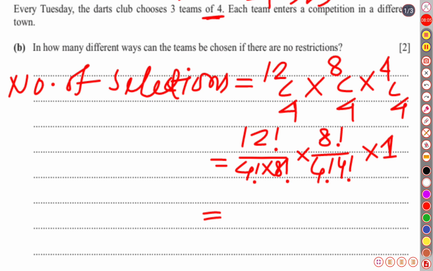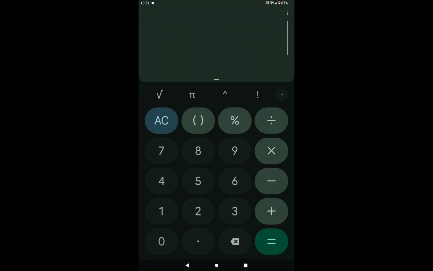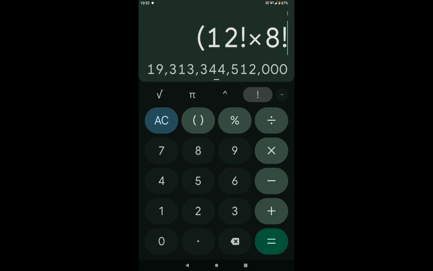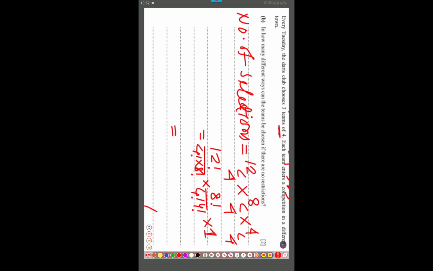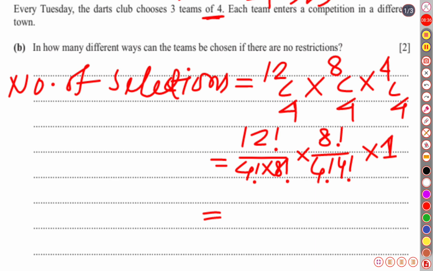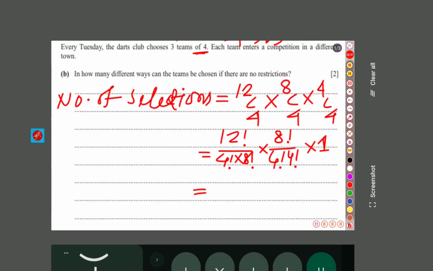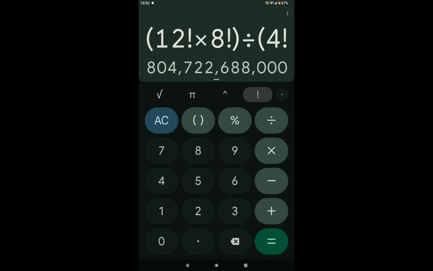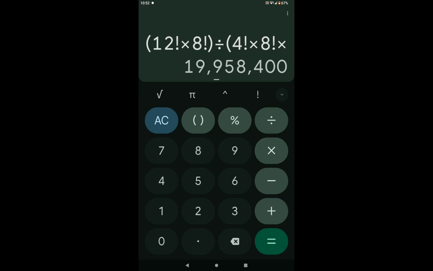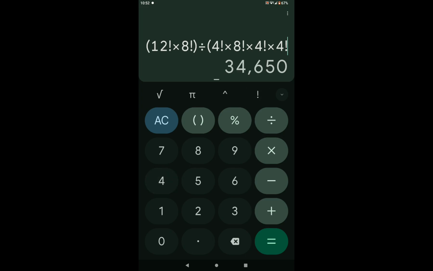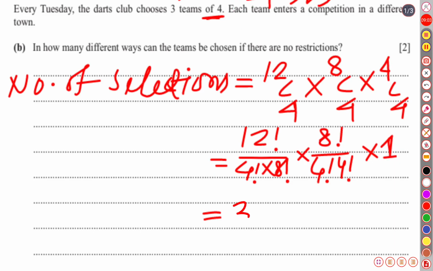Okay, you know this. If an equal number of members or objects is chosen from the total, it is 1. Now let us use our calculator: 12 factorial over 4 factorial into 8 factorial over 4 factorial into 4 factorial. The answer is going to be 34,650 ways the three teams can be chosen.